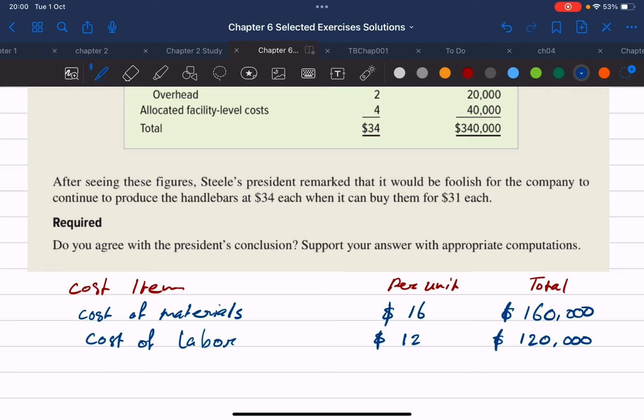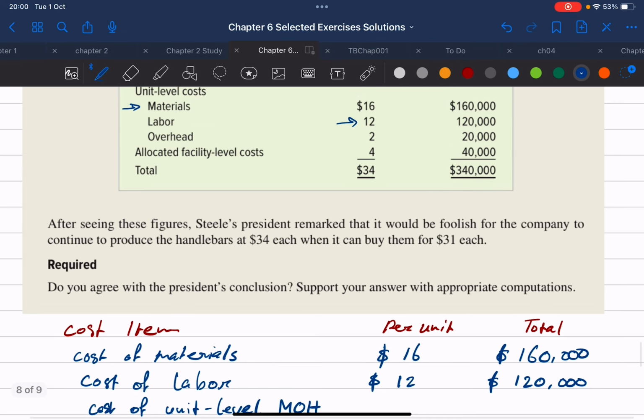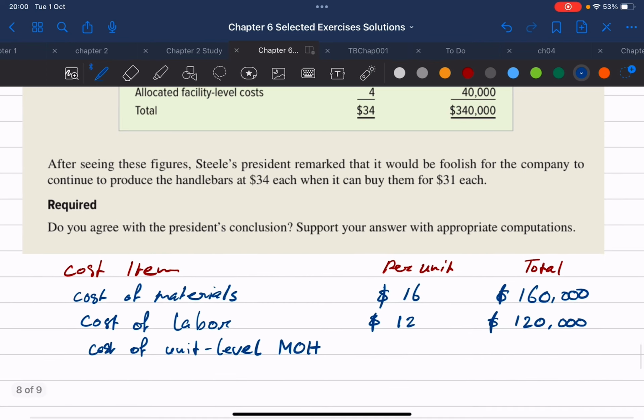So we'll say cost of unit level manufacturing overhead. That would be $2. 2 multiplied by 10,000, that's 20,000.